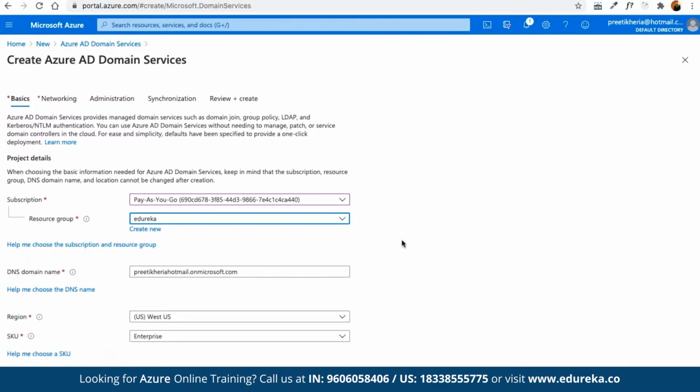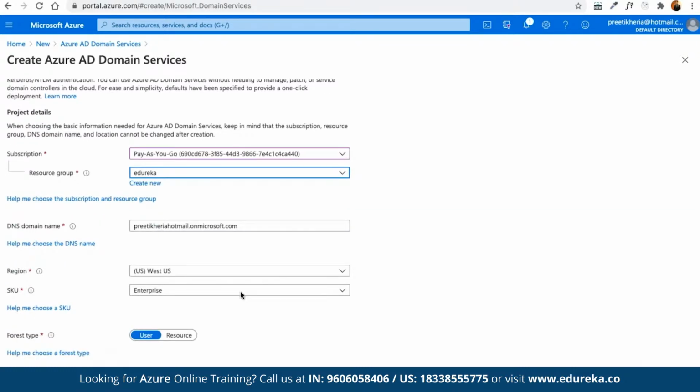And then we can choose the DNS part. So here we can choose the DNS name. Now, and then we can choose the region, the SKU code, and the forest type that you want to use as a part of the requirement.